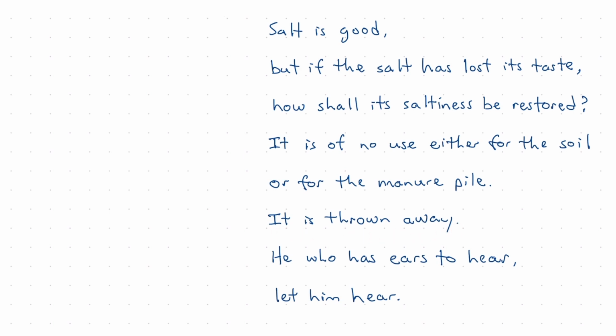It is thrown away. He who has ears to hear, let him hear. So now the next thing I want to do is define these propositions. Verse 34 is A, B, C, and then verse 35 begins the next sentence: 35, A, B, C, D, E.